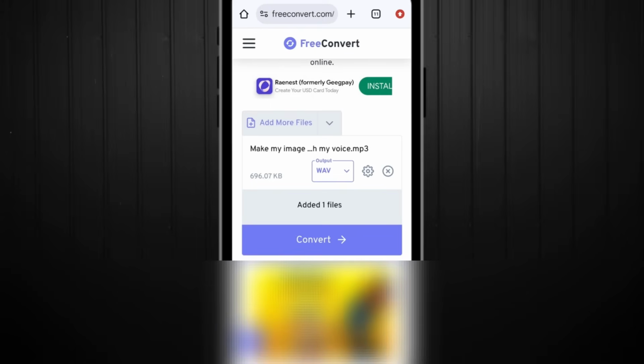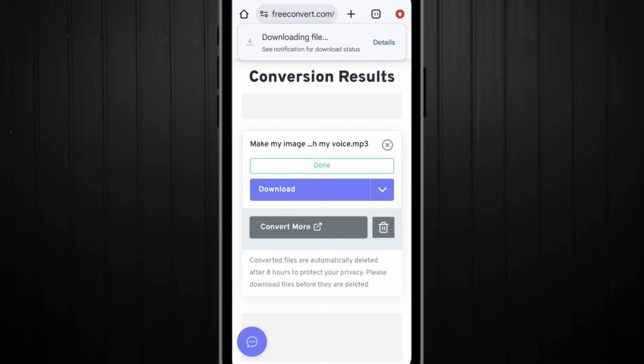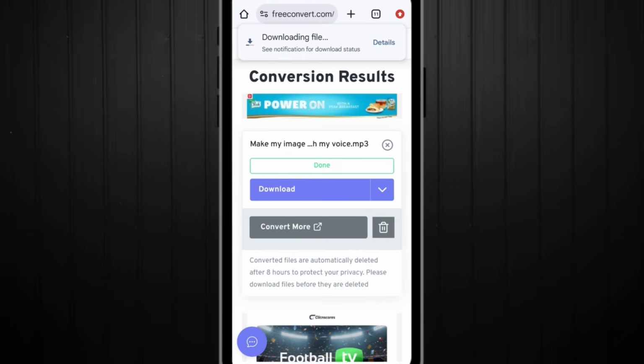Please, this is a free software, and as supposed, adverts will be playing. Simply ignore the adverts and convert your audio. All right, so this is it right here. You don't need to close this software or anything, just leave it. It will just generate, and as you can see, done. You download it and it's already downloading, right? They say you can see the notification even if you close it, but you don't need to close it. Just stay here, get what you want, open it, and it is done.